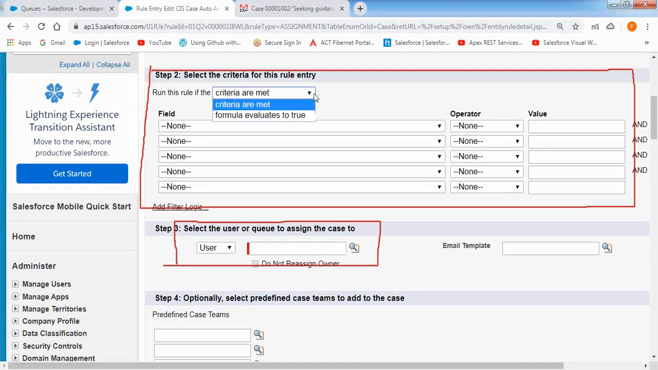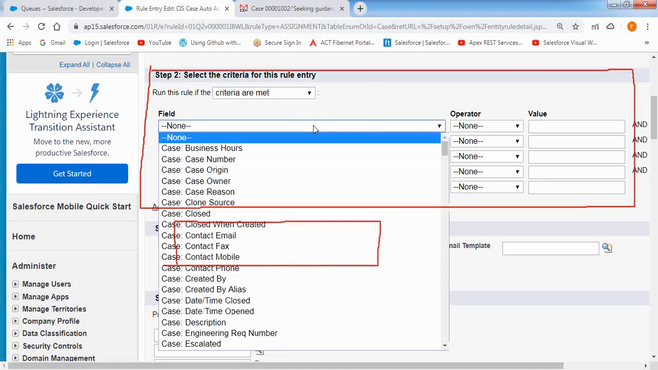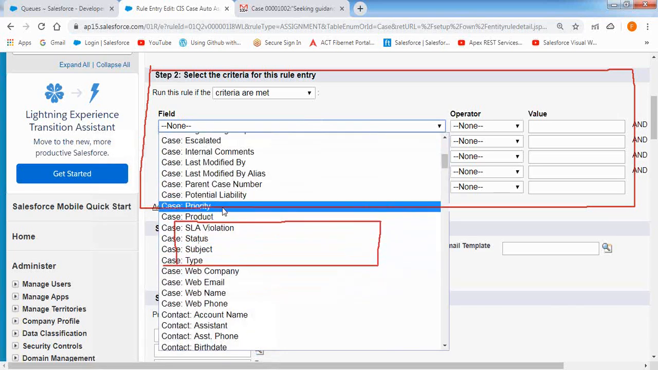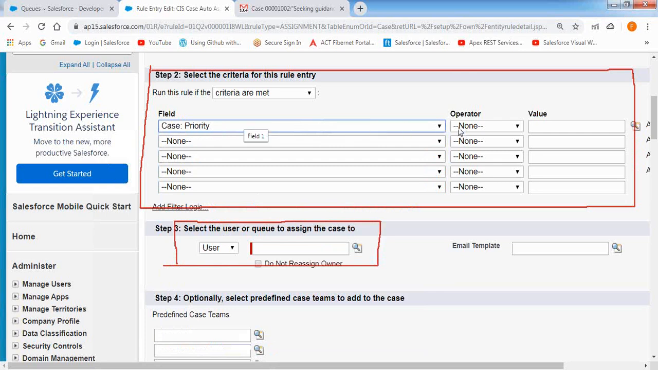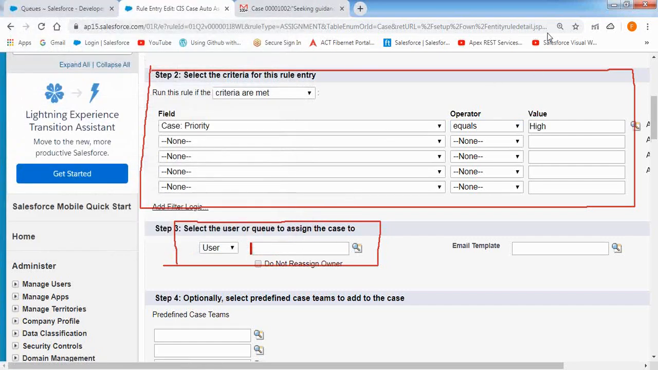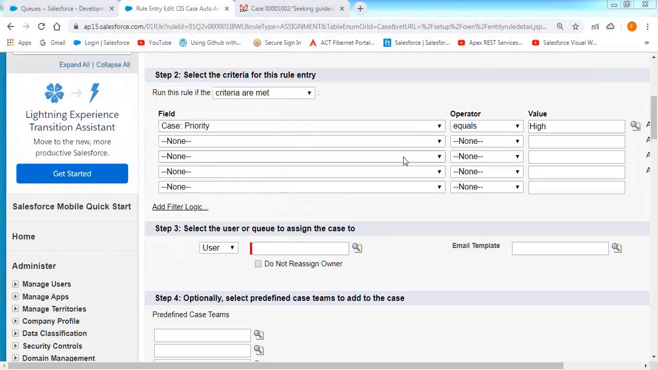Now, I am going to be selecting that condition here. The first one, if the case priority is equal to high, then what needs to be done? To whom you want to transfer this case record? Tier 1 service queue, right.